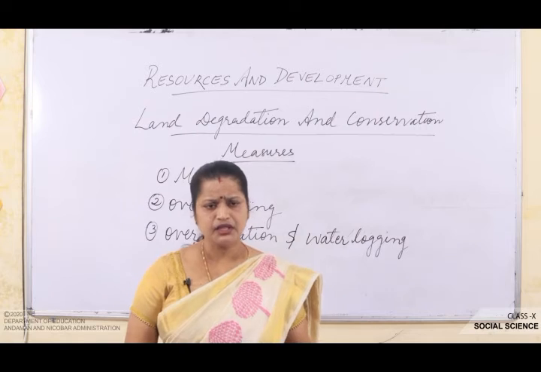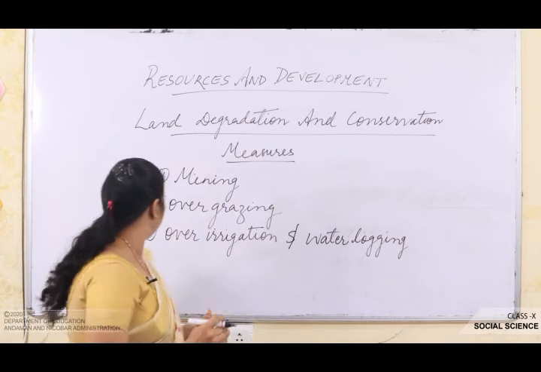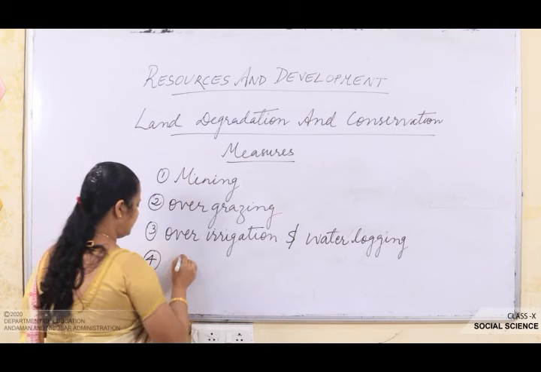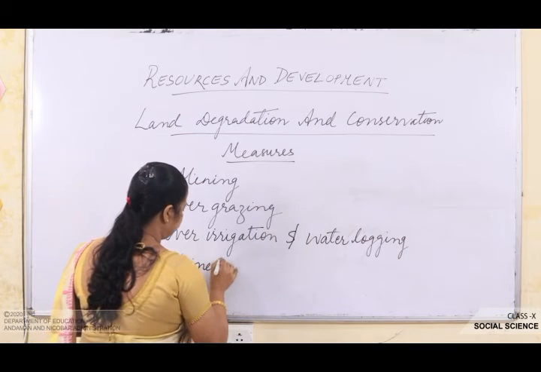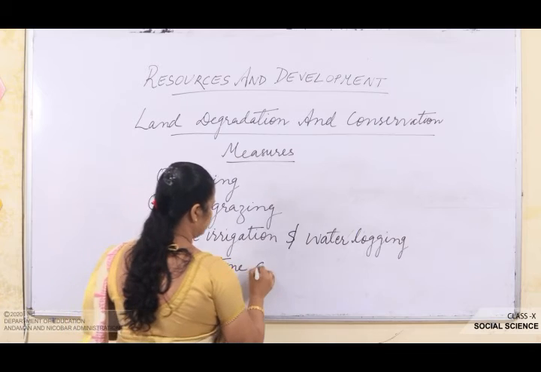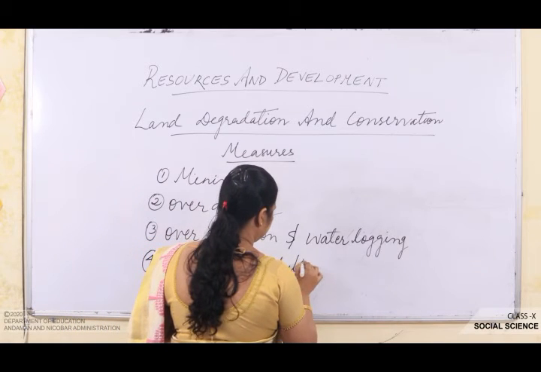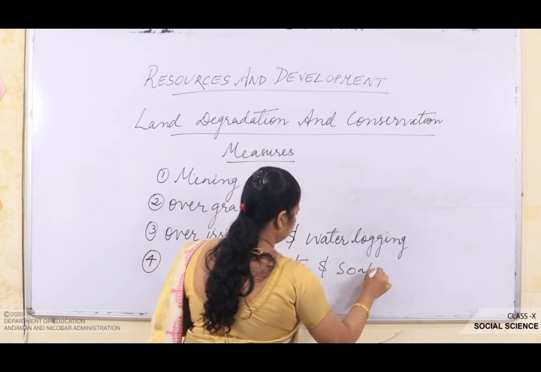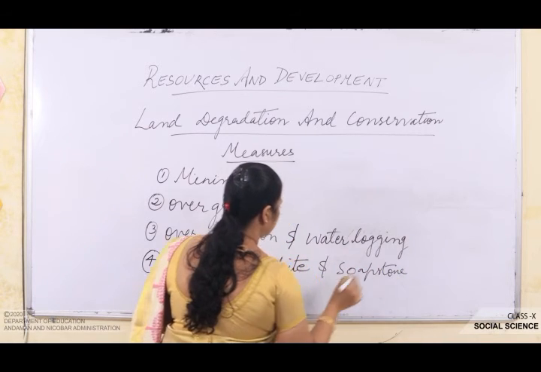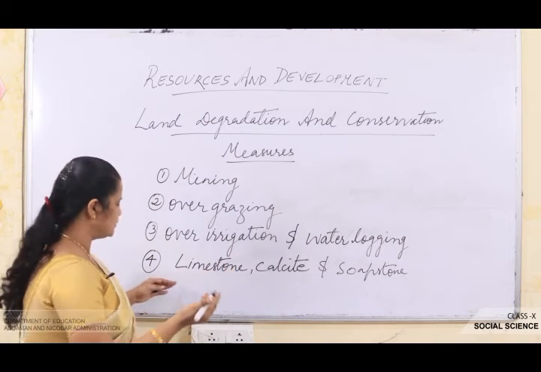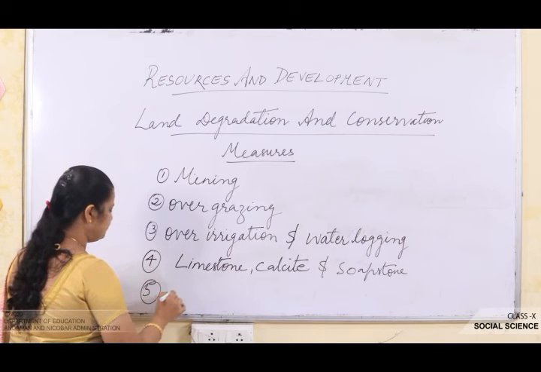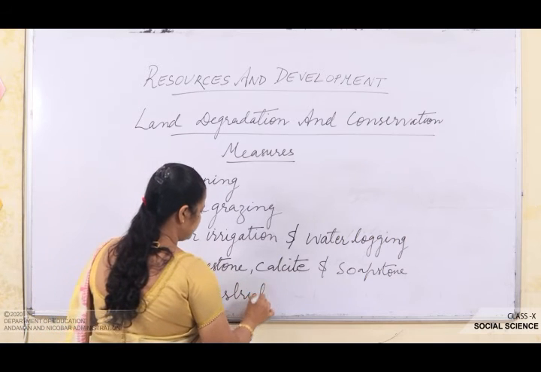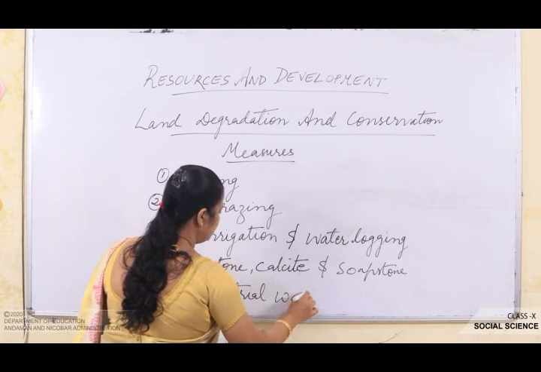Now, as I told you about the limestone for the ceramic industry or the cement industry. The fifth one was industrial waste. Finally, it is industrial waste.